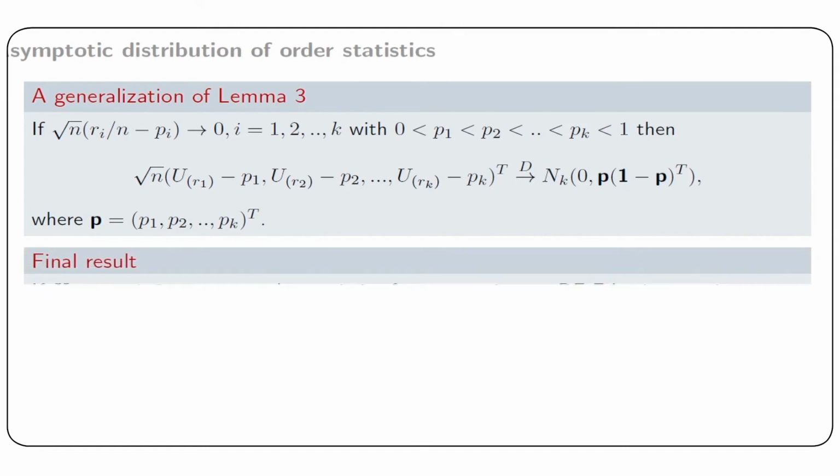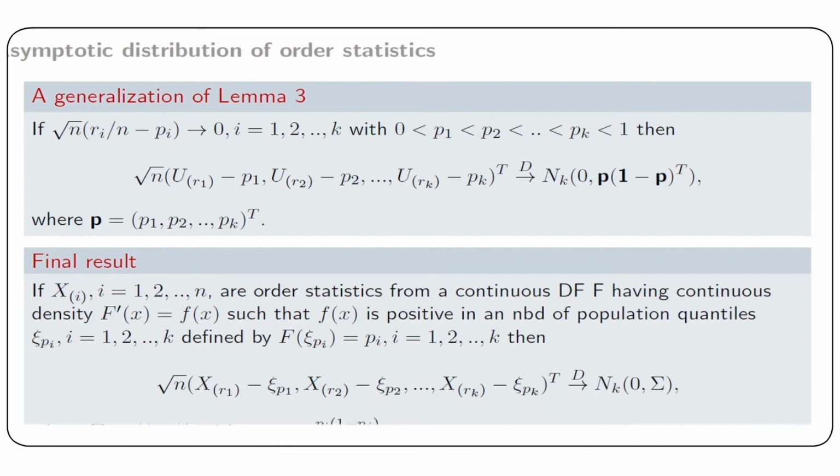So let us come to our final result, that is the asymptotic distribution of order statistics.